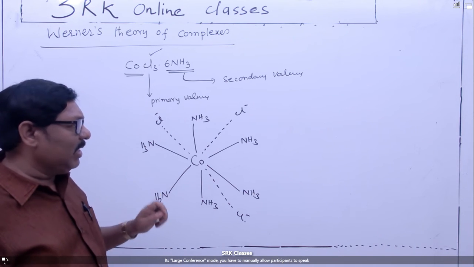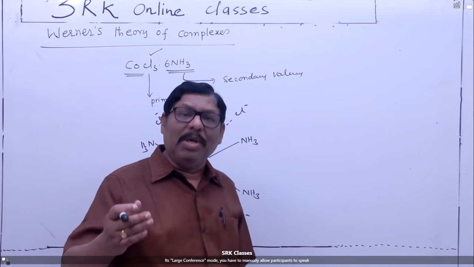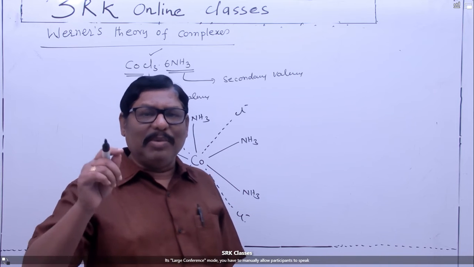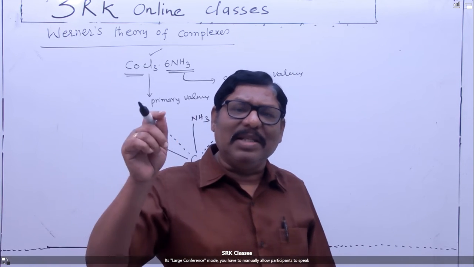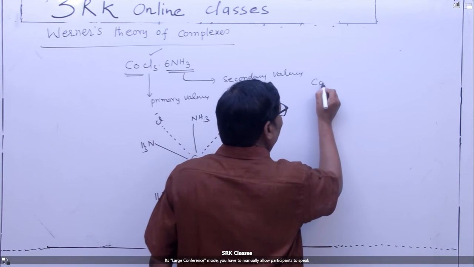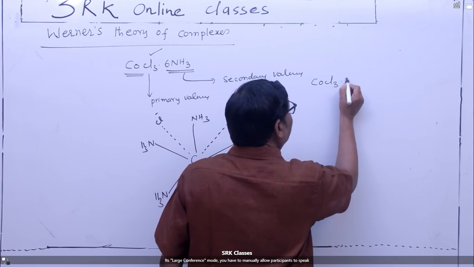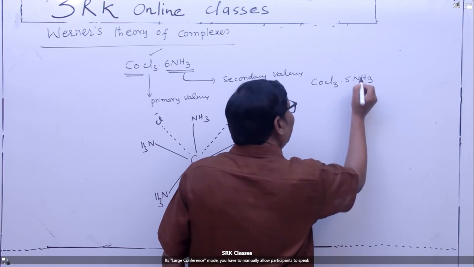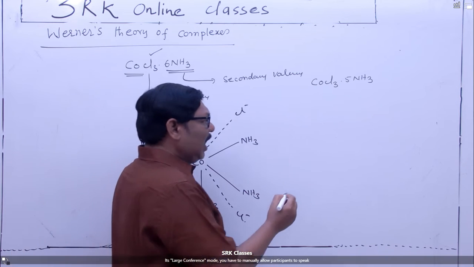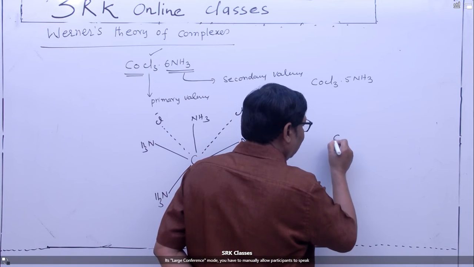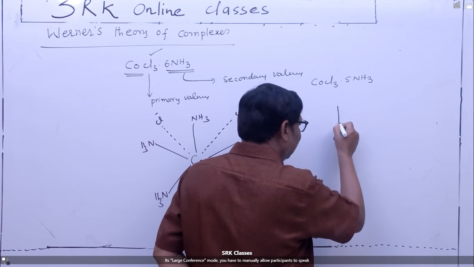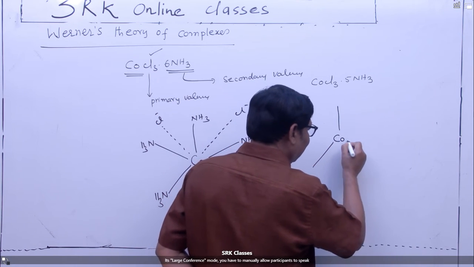But in some complex compounds, primary valency shows dual nature, meaning sometimes it satisfies both the primary as well as the secondary valency. I am taking the second example, CoCl3·5NH3. This is the Werner formula of the cobalt complex. Now I am writing the Werner representation formula. The coordination number of cobalt is 6, therefore I write 6 thick lines.